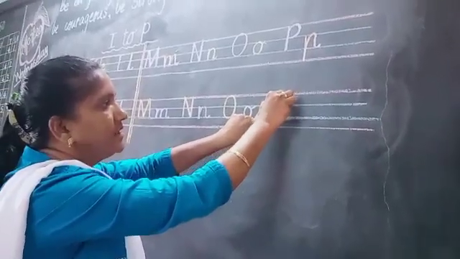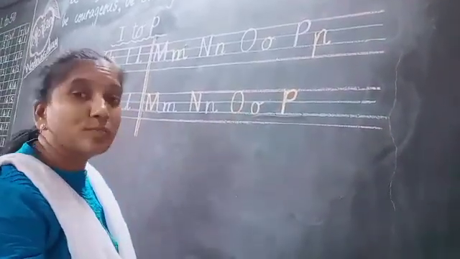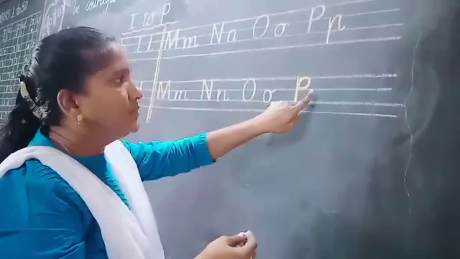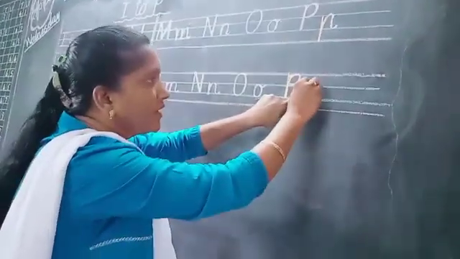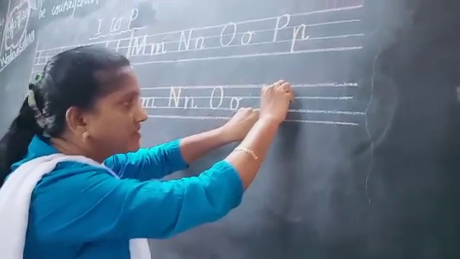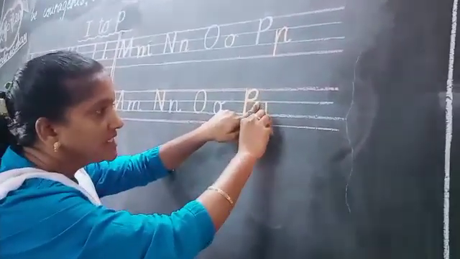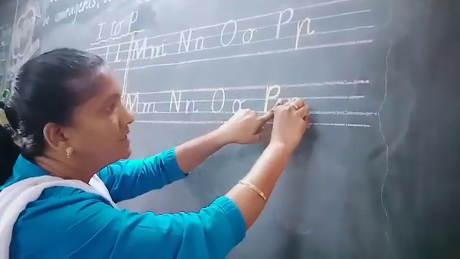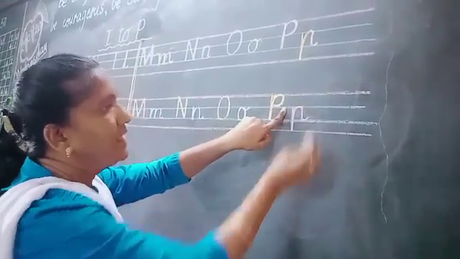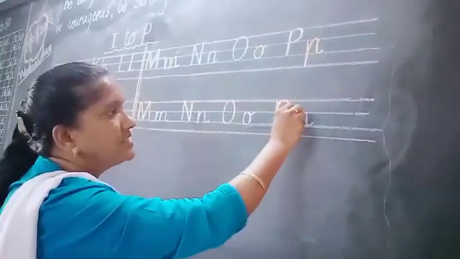Understood? Half circle P. And small p, how to write? In between this blue line we are going to write. Keep here 1 finger gap, then from this first red line come down with the standing line, go up and small curve. This is P letter. Understood?